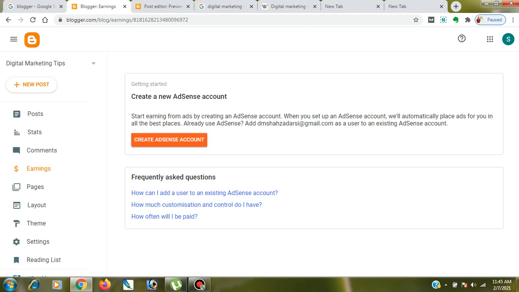If you have 30 unique posts, with each post having 1,000 words, you can apply for Google AdSense. So let's move to the next part.